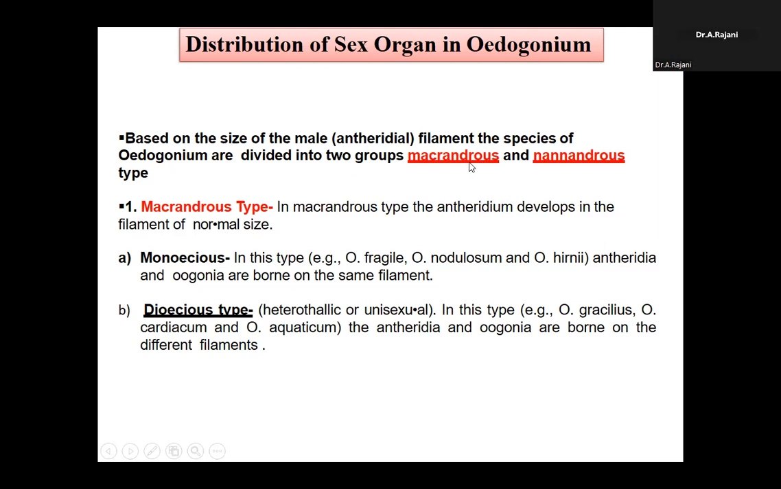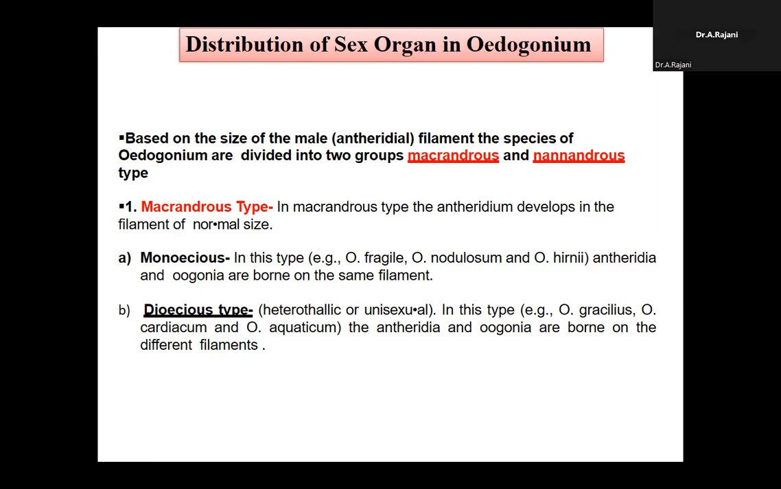Two species depend on the size of the male and female. These two divisions are present in Oedogonium: the Macrandrous and the Nannandrous species. What is Macrandrous? In Macrandrous species, the antheridia develop in the filament and are of very normal size. Here the size is different from the male gametophyte antheridia. That is the basic thing: Oedogonium is divided into two parts, Macrandrous and Nannandrous species.